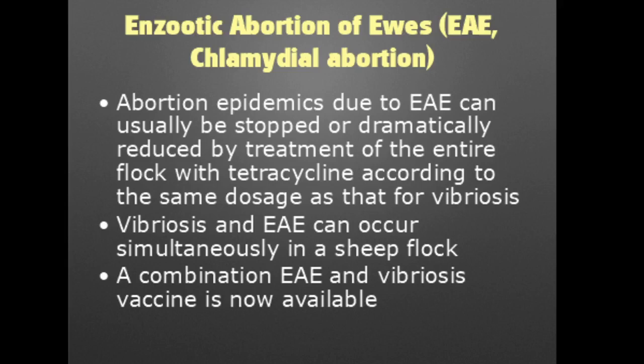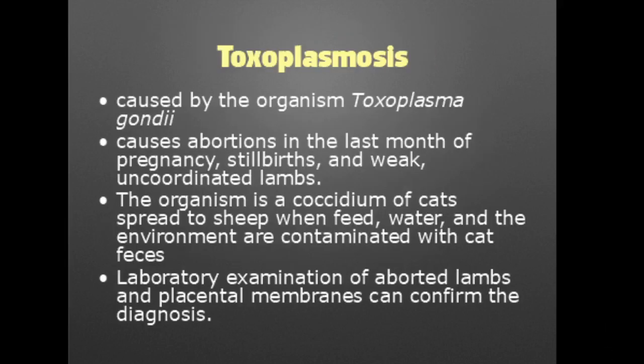We now move on to toxoplasmosis. It's caused by Toxoplasma gondii. It causes abortions in the last month of pregnancy, also stillbirths and weak, uncoordinated lambs. The organism is a coccidium of cats, spread to sheep when feed, water, and the environment become contaminated with cat's feces.